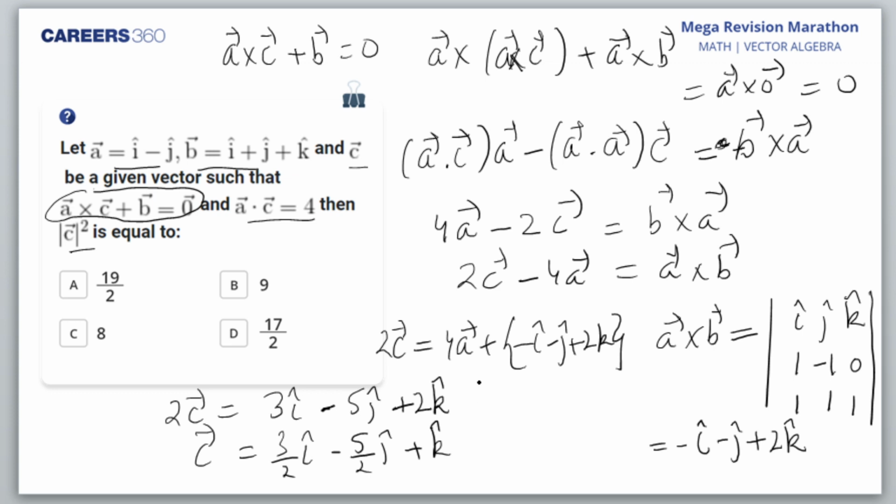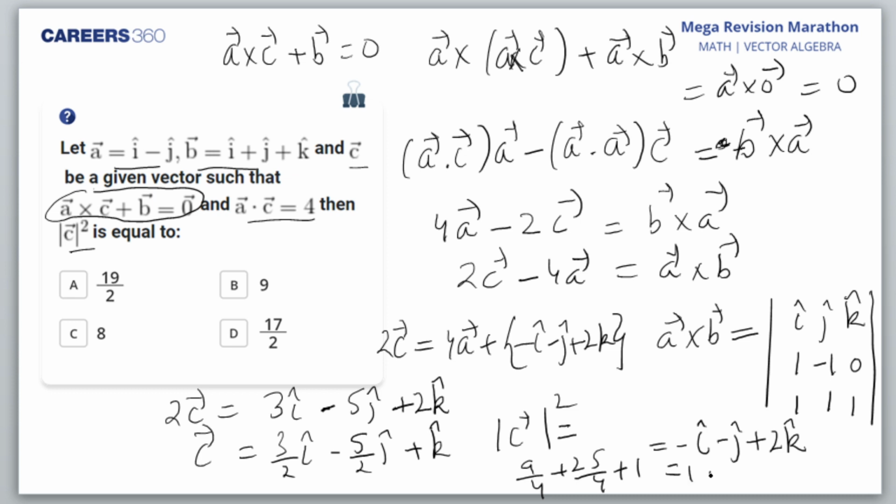Am I right? Now mod C squared thereby would be 9 by 4, 25 by 4, and 1. So what do I get? 4, 29, 38. 38 by 4. That is 19 by 2. I'll get 19 by 2. Okay? Yes, Chiru. So 19 by 2 is the right answer. That is option A. I hope, students, you got the answer correct. So many of you answered it correctly. So that's good.